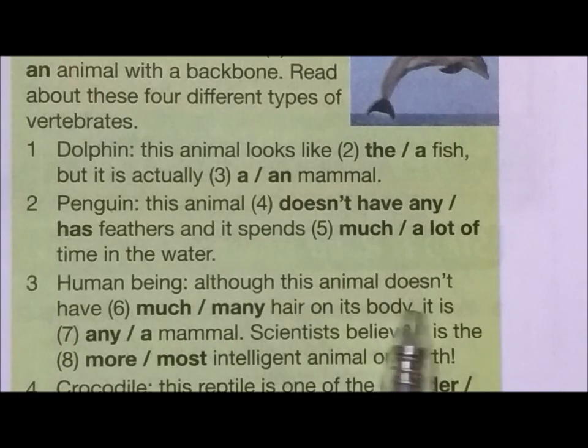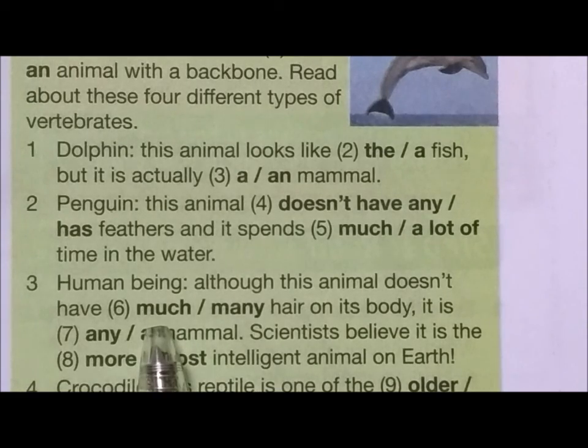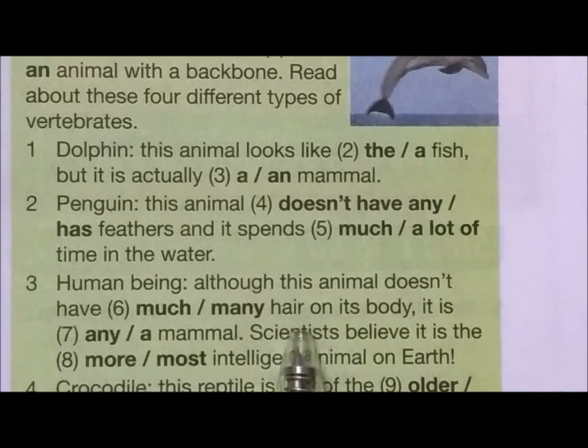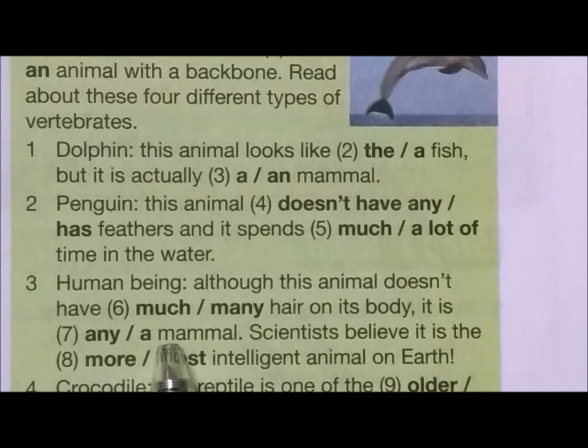Although this animal doesn't have hair on its body, much or many? Now, for hair, it is uncountable, so we use much. Doesn't have much hair on its body. It is M, a consonant, so a mammal.